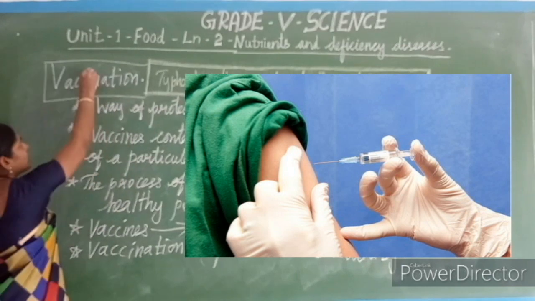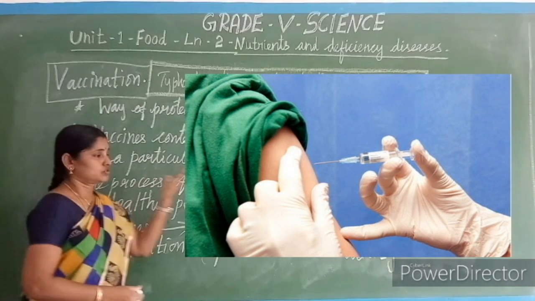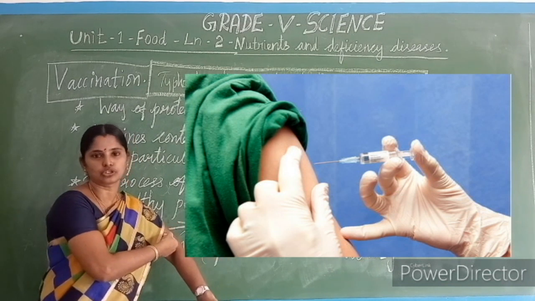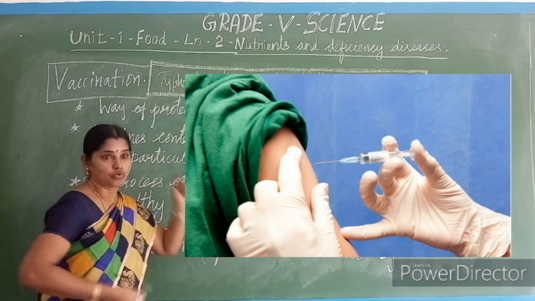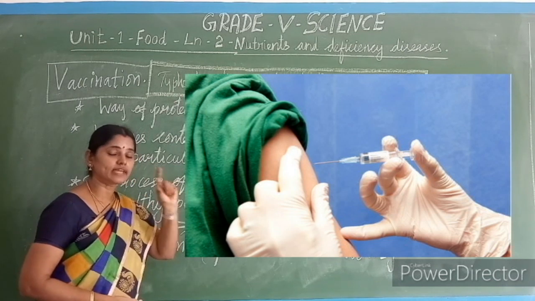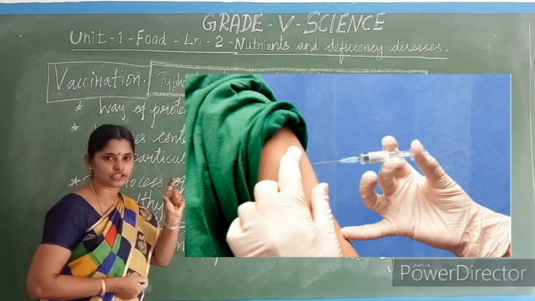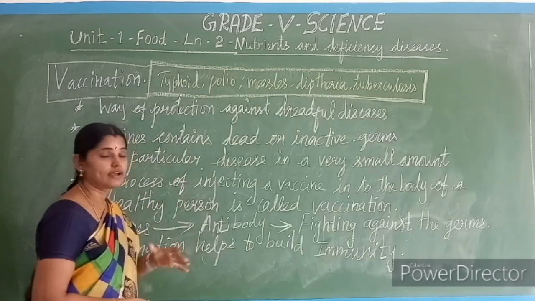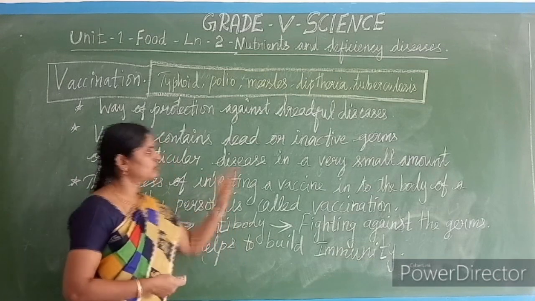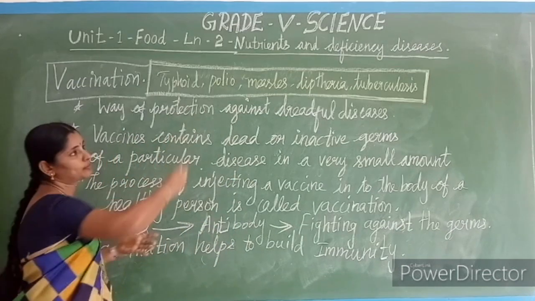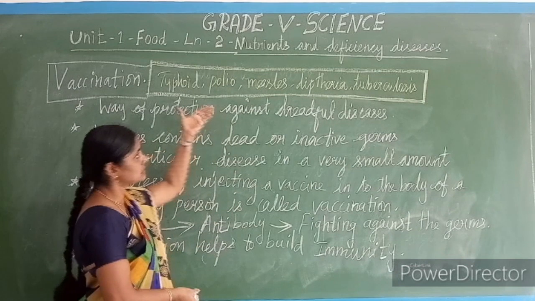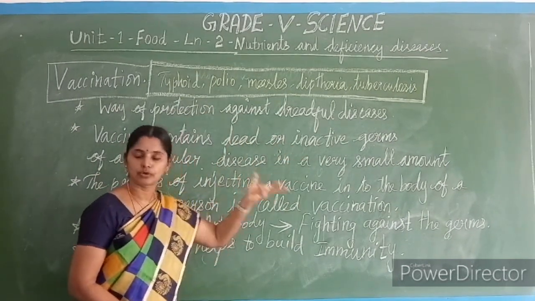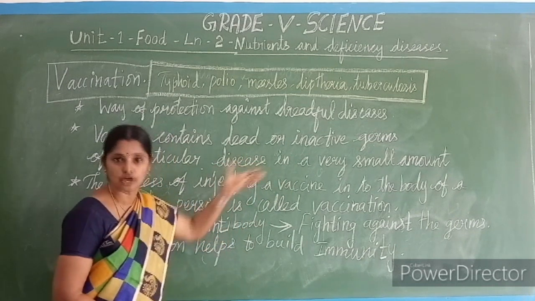What is meant by vaccination? If you go to the doctor for vaccination, they inject some injection into our body, isn't it? What is inside the injection? There is a liquid inside the injection. What is present in that liquid is actually the disease. We are going to get vaccines for typhoid, polio, measles, no? So these diseases are caused by what? Germs: bacteria, protozoa, virus. It is caused by germs.